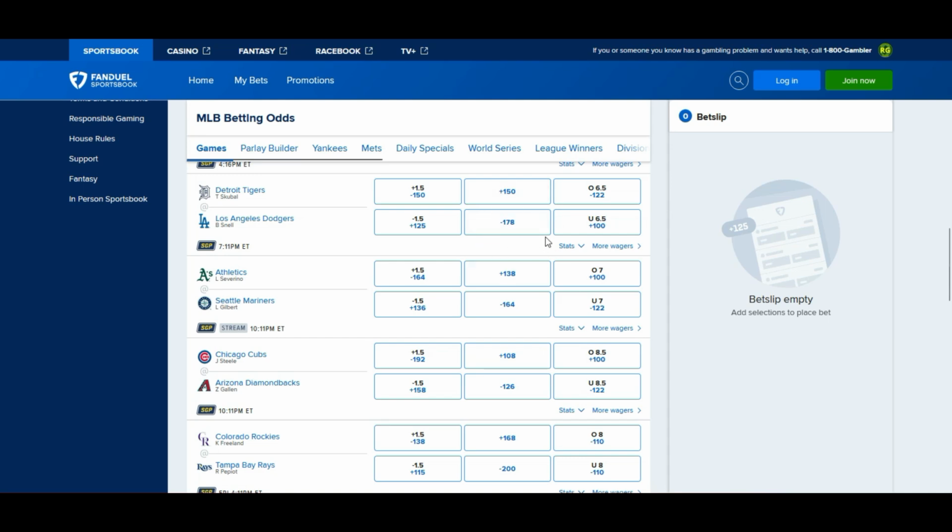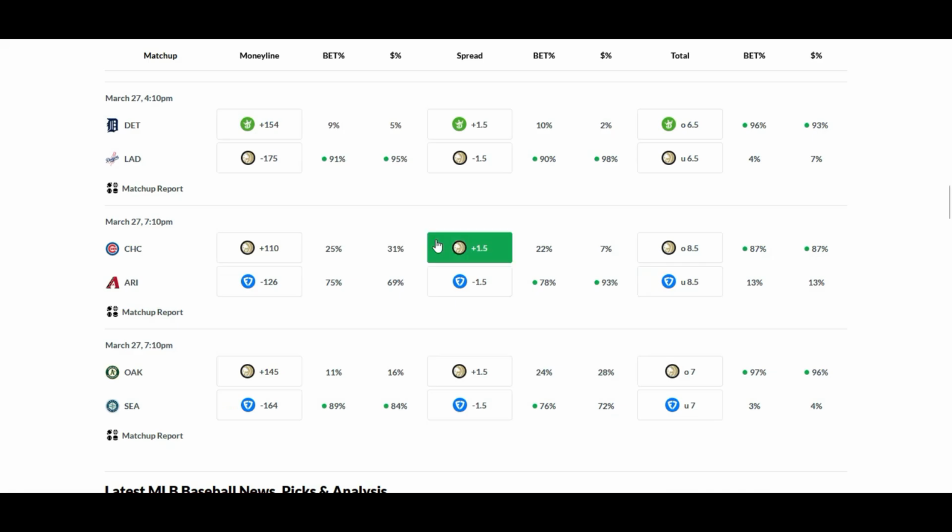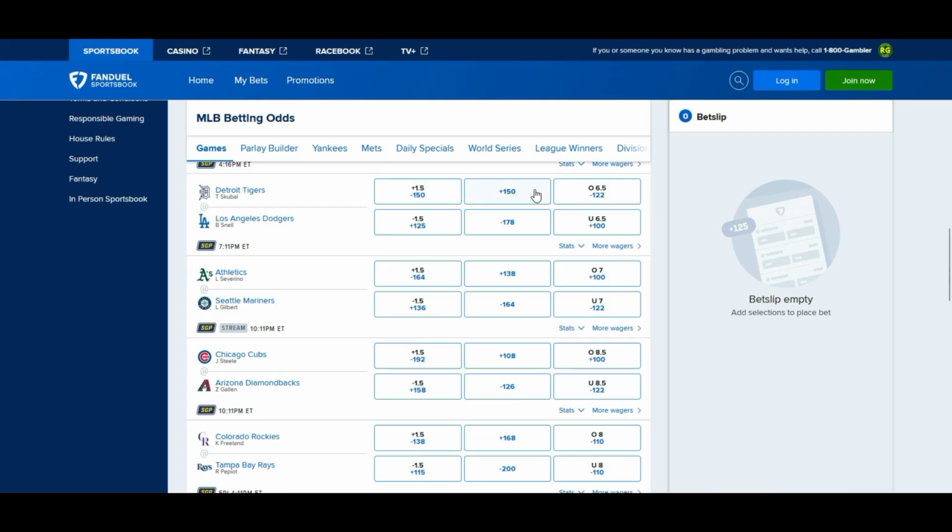Now, the Dodgers minus 178. 95%. See, there's 95 and 98. This could be an upset. I'm not confident in the Dodgers to win this game very much. Despite just winning the championship, I'm not very confident in them to win this game. With that being said, there's plus 150, minus 150.